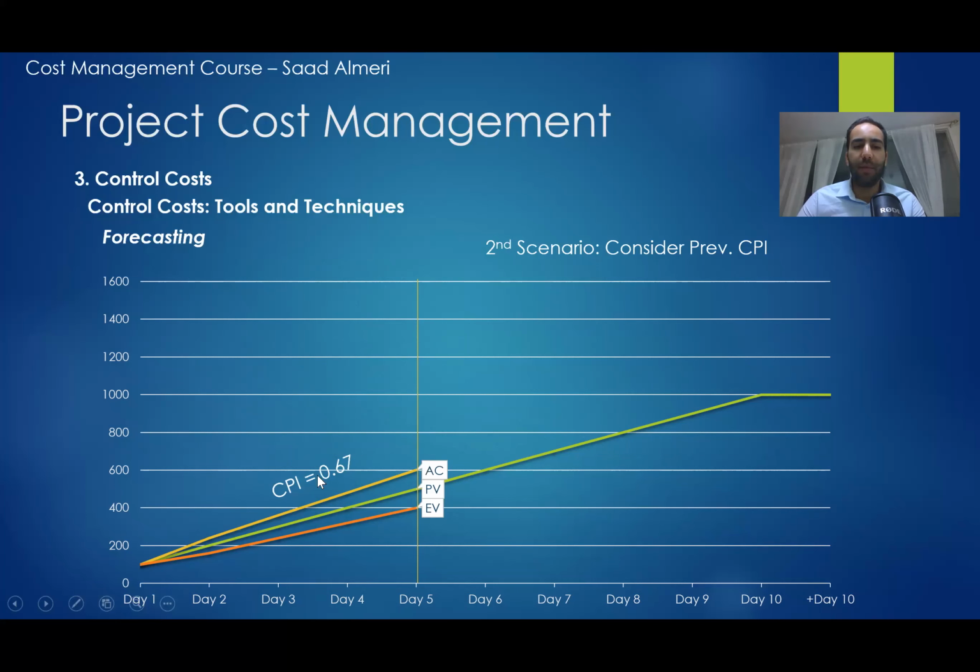That means that I'm going to continue with the same CPI, which is 0.67, and the SPI. But here we assume that we are going to have bad performance regarding the cost, not regarding the schedule. So I'm going to assume that I am going to spend more money, but I'm going to continue as planned per the schedule.